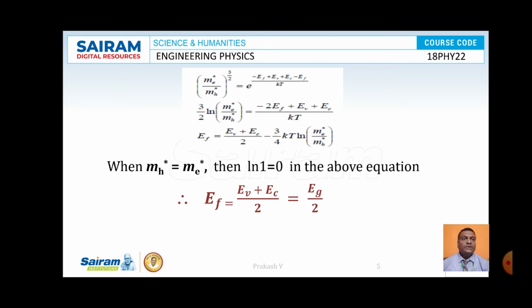It is observed that me star is equal to mh star, therefore ln of (me star by mh star) becomes ln of 1. So ln of 1 is equal to 0, therefore the second term in the above equation becomes 0. Therefore the Fermi energy Ef in case of an intrinsic semiconductor is given by (Ev plus Ec) by 2, that is nothing but Eg by 2. According to this expression, Ef is equal to Eg by 2. That means the Fermi energy in case of an intrinsic semiconductor lies exactly in the middle of the energy gap Eg. So this is the expression for Fermi energy in case of an intrinsic semiconductor.